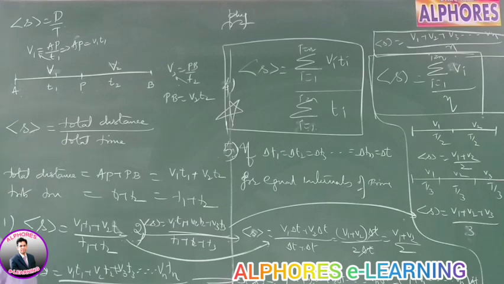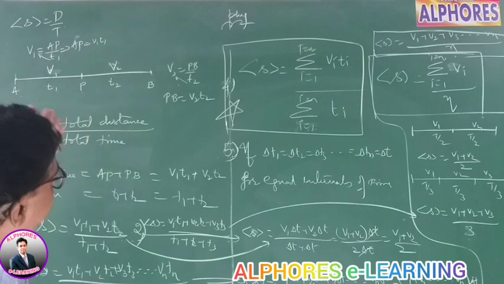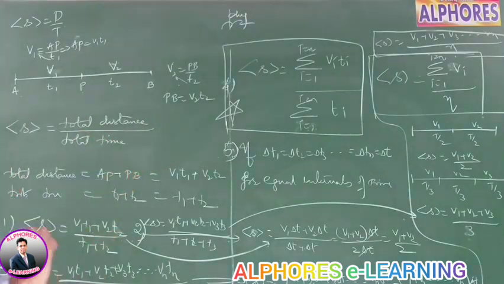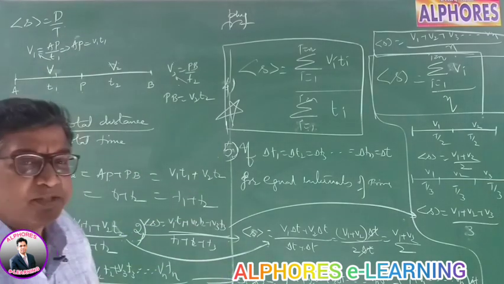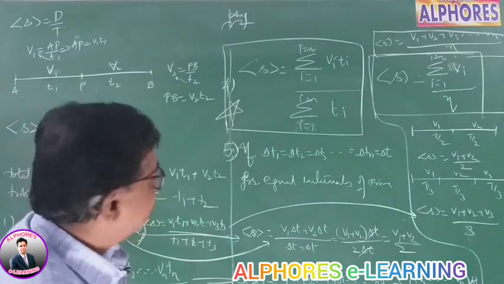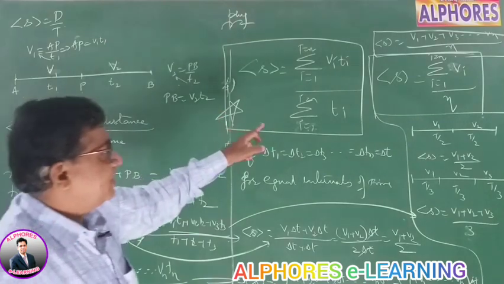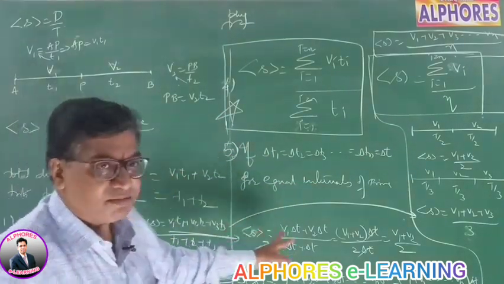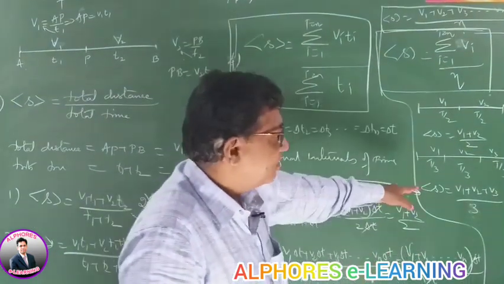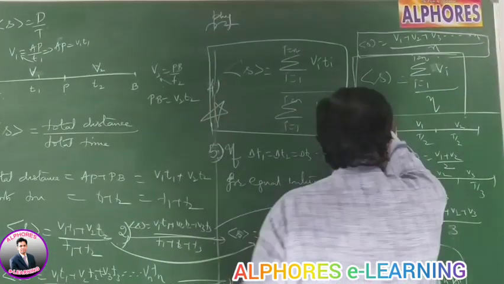Well, if the body is going in a straight line path, the same formula holds for average velocity. But if it is not given as a straight line in the problem, you cannot write down these formulas for velocity. If the problem specifies that the body is going in a straight line path, then the same thing works for average velocity. And if there are equal intervals of time, then for two intervals, v1 plus v2 by 2. Three intervals, v1 plus v2 plus v3 by 3. For n intervals, the general formula is like this.